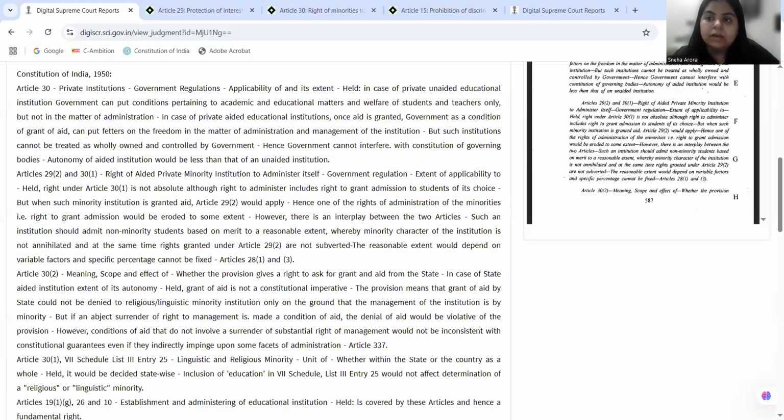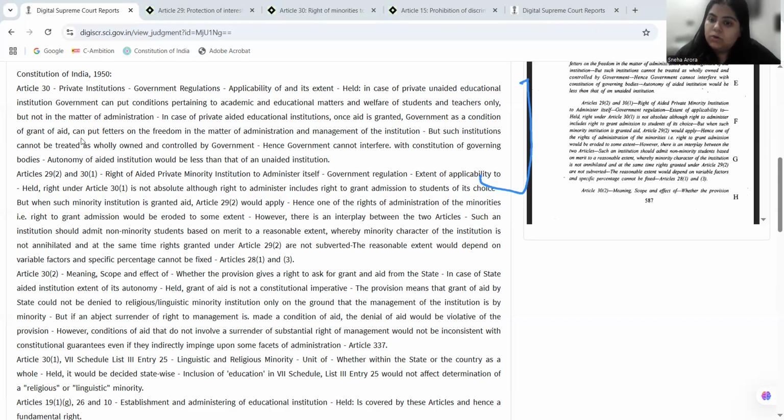And in case of aided, governmental policies need to be adhered to because they might be the conditions for granting aid. So court herein is also saying that in the case of private aided educational institute, once the aid is granted, government as a condition for granting of aid can put fetters on the freedom in the matter of administration and management of the institute. But such institutes cannot be treated as wholly owned and controlled by the government.